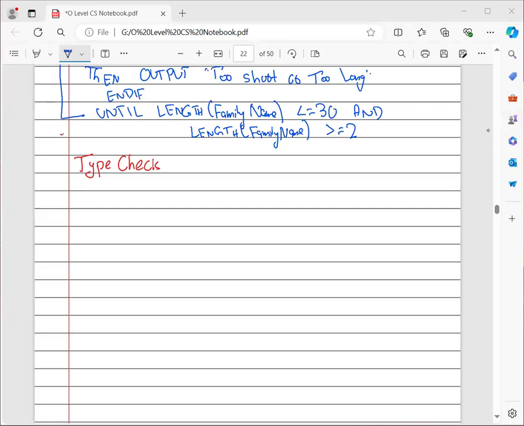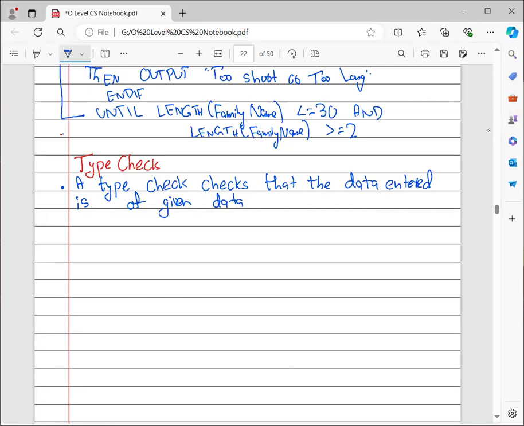So a type check checks that the data entered is of the given data type or not. For example, you are asking how many siblings you have, how many brothers or sisters. You are either going to write 1, 2, or 3. You're not going to say that I have 2.5 siblings or 1.5 siblings. This is not going to make any sense.